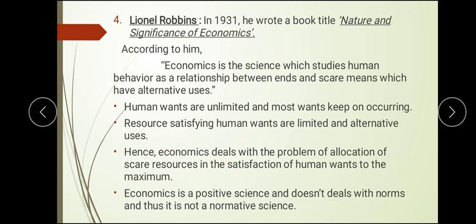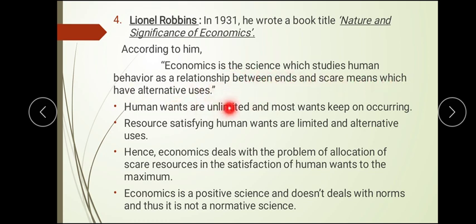Then comes the fourth person, Lionel Robbins, who has given a scarcity definition. In his book in 1931, Nature and Significance of Economic Science, he says something similar to the first one, the Adam Smith definition. It has a little bit the same title. In his definition he says it is a study of human behavior in relation to ends and scarce means which have alternative uses.